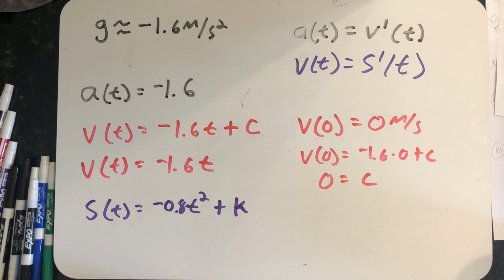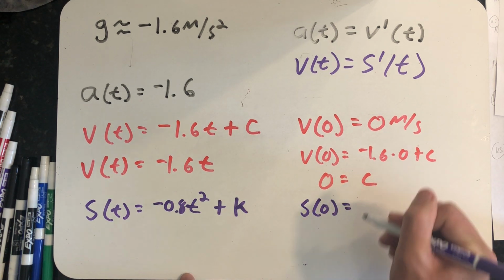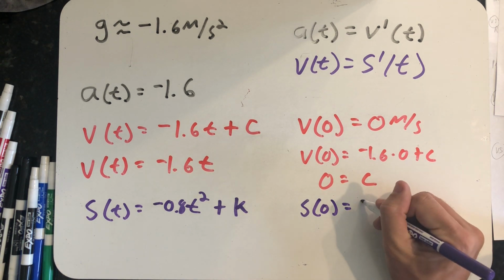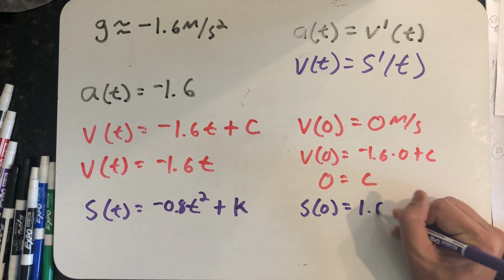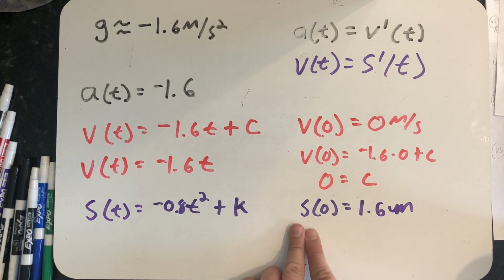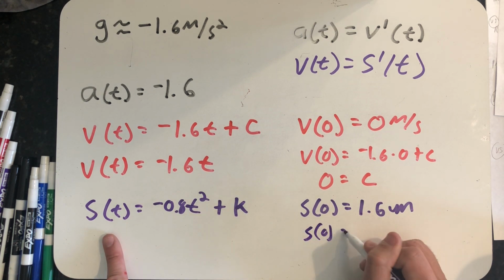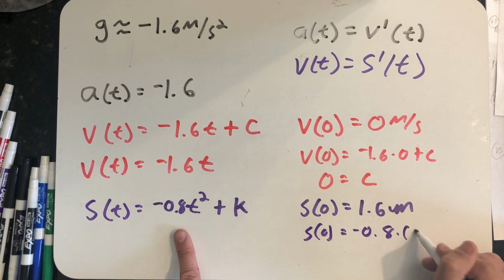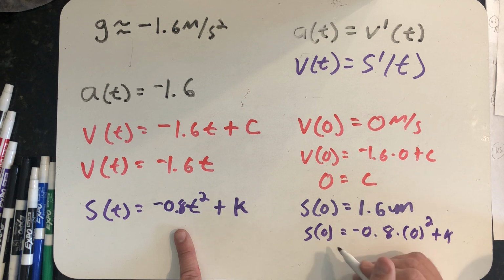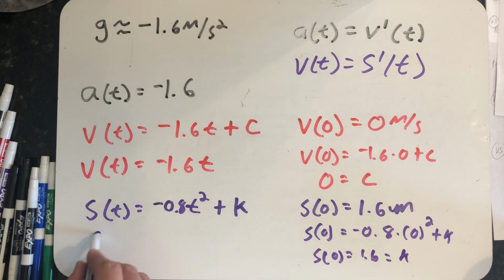NASA is telling me that Commander Scott dropped the hammer and feather from about 1.6 meters above the lunar surface. So at time 0, when both the feather and hammer are in David Scott's hands, we're 1.6 meters above the lunar surface. So I have an initial position. Well, S sub 0 is also minus 0.8 times the time squared plus k. So S sub 0 is both 1.6 and the value of k. So k has to be about 1.6.